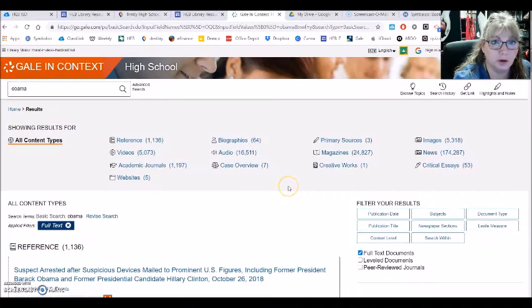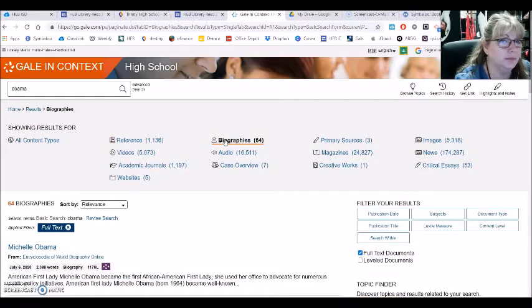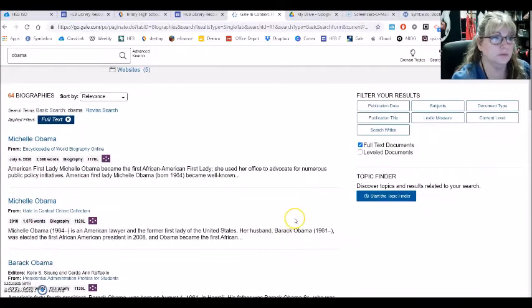Now, this is a little bit harder to navigate. So what you might want to look at is biographies. So you see here where our content types are broken down. Biographies is a good place to start. They give much more thorough biographies here in the Gale database, and they write them themselves. They are original. Gale is known for writing reference material.